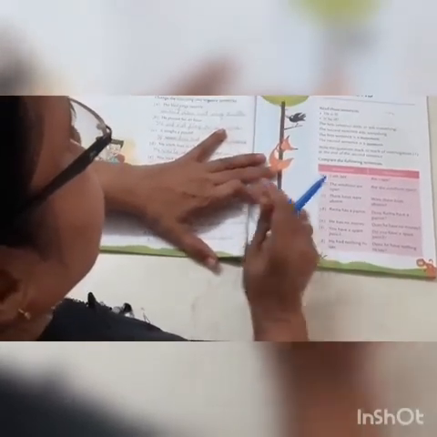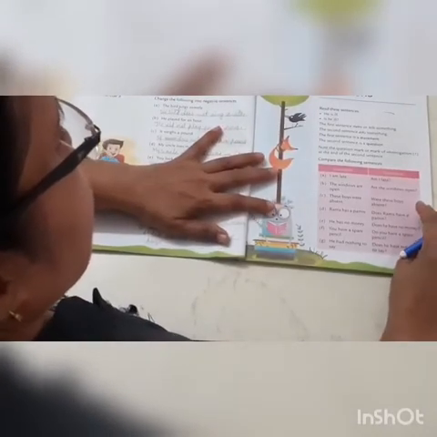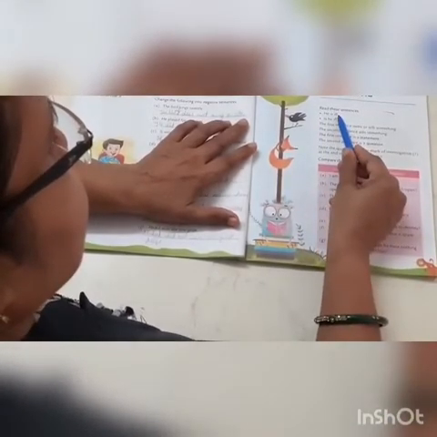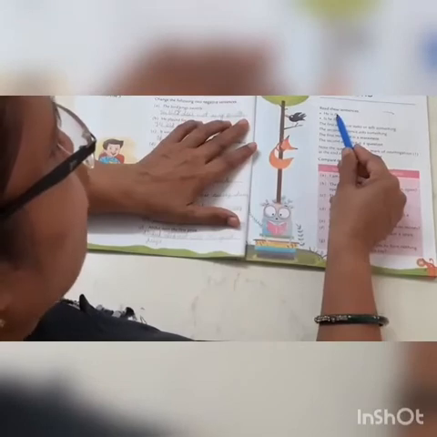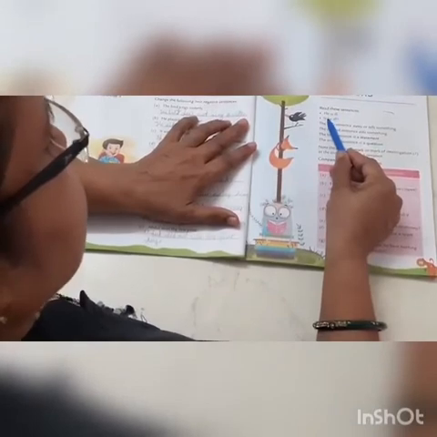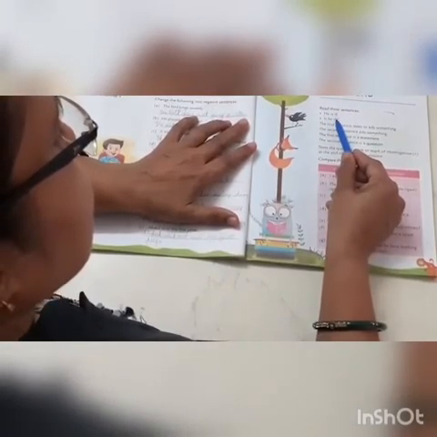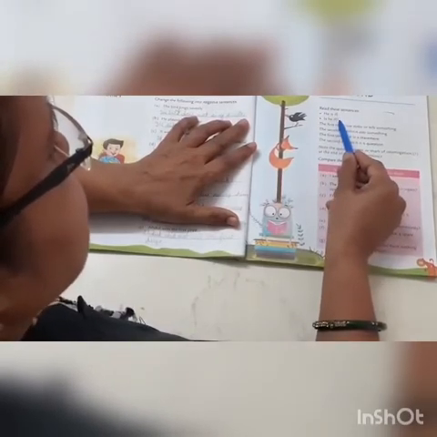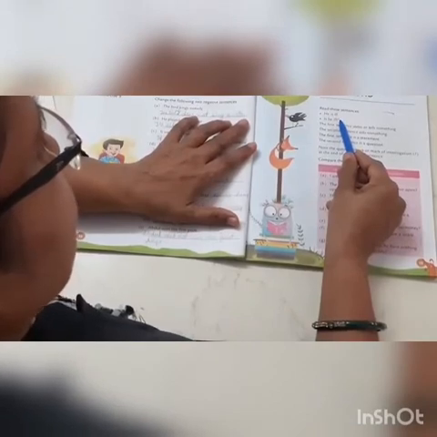Okay, now the lesson is questions. Students, what is a question? Here I am giving 2 examples. He is ill. This is a statement. The first sentence is a statement. The second sentence, is he ill? This is an interrogative sentence and the mark is a question mark. Okay, the question mark is here.